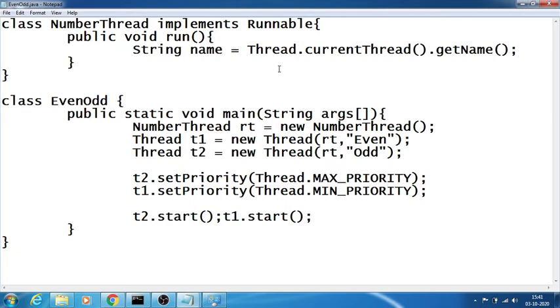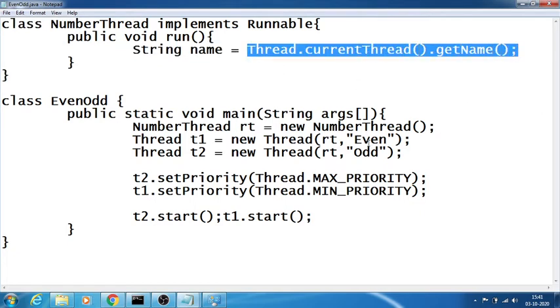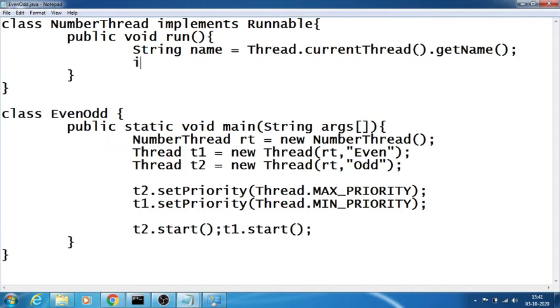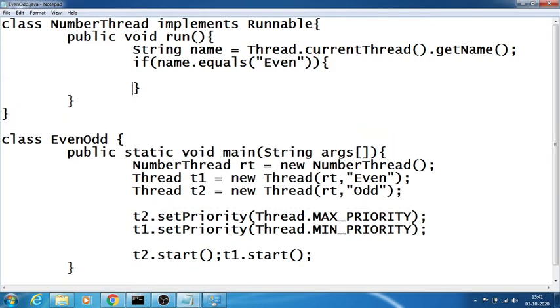This will get the current thread name, maybe an even thread or an odd thread. So I keep a condition here saying if name dot equals even, what happens? If it is something other than that, what happens?